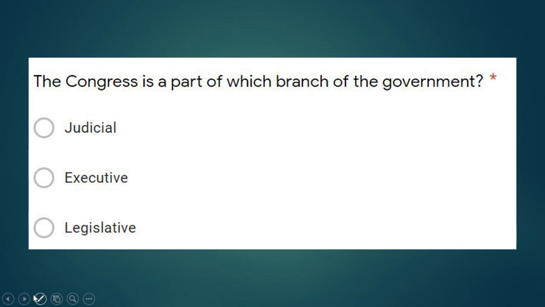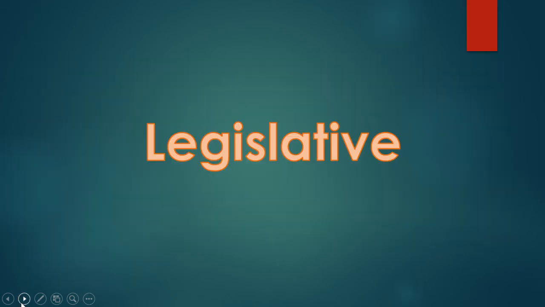Congress is part of which branch of government? Where does Congress fall in? Remember, Congress is the Senate and the House of Representatives. Is it the judicial branch, executive branch, or legislative branch? Congress is under the legislative branch. Remember, legislative makes the laws.